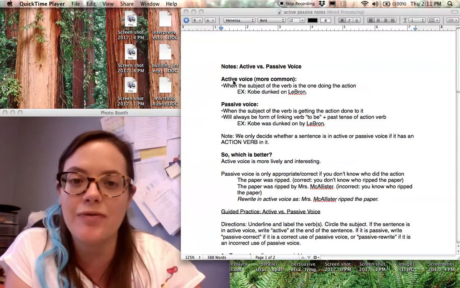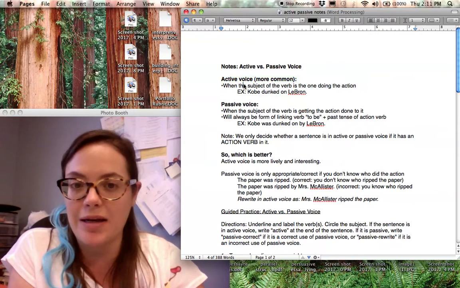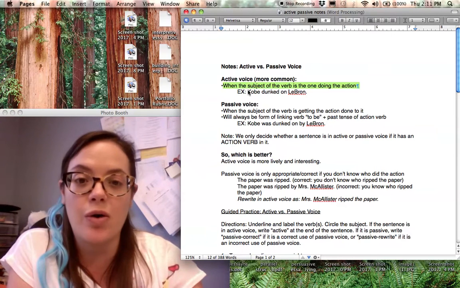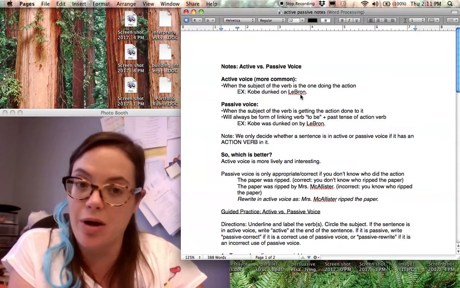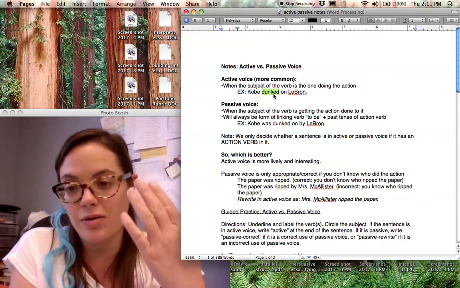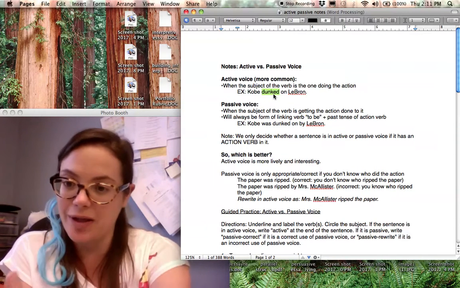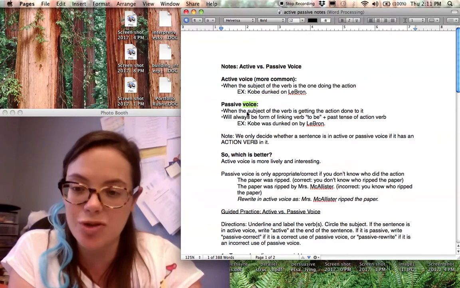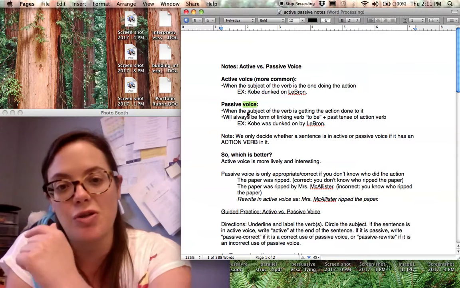Active voice is the one that we see most often, and that's when the subject of the verb is the one doing the action. So, for example, Kobe dunked on LeBron. Dunked is in the active voice. Kobe, the subject, is actively doing that. Now, passive voice is when the subject is getting the action done to it.